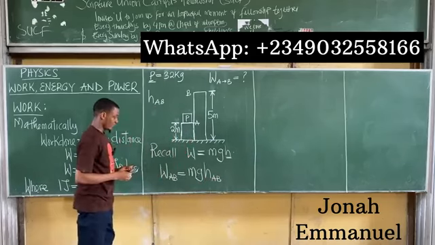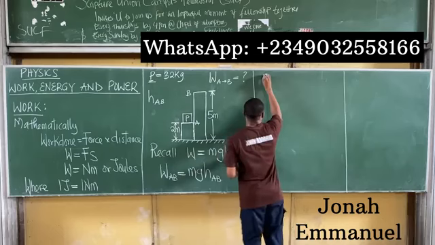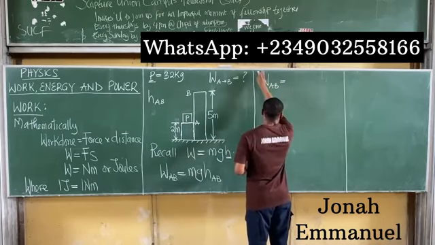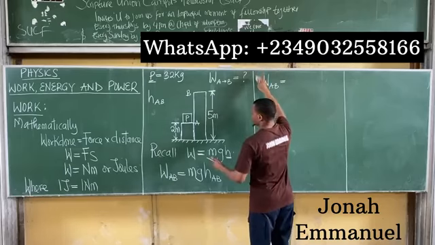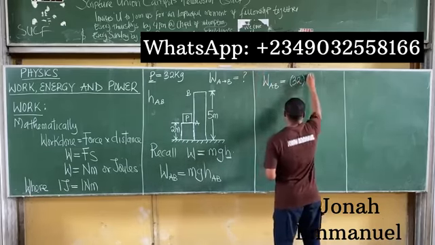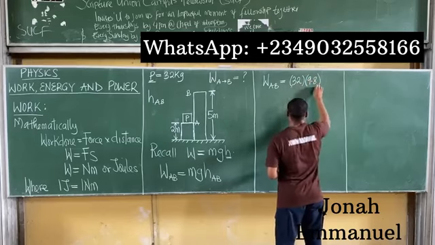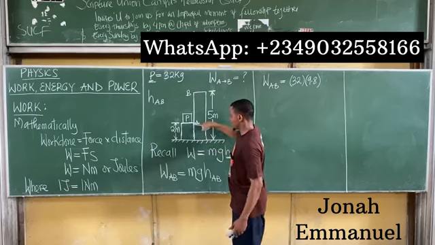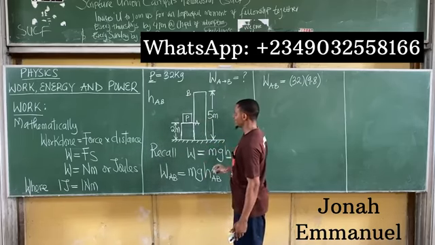That's all. Such that the work done, W, from point A to point B by the body is equal to the mass of the body, which is 32, times gravity, 9.8, times the height from point A to point B. That's this distance from here to here. It's as easy as subtracting.